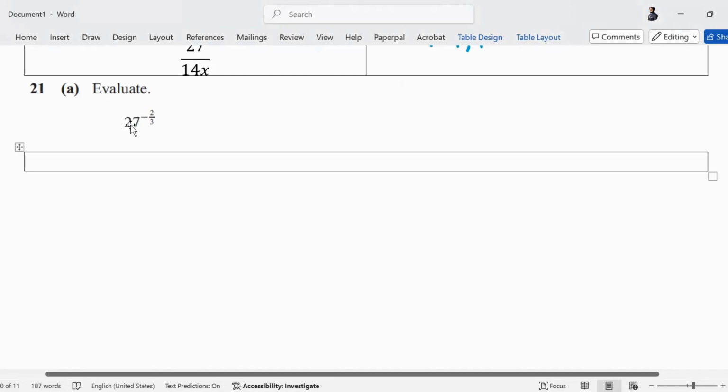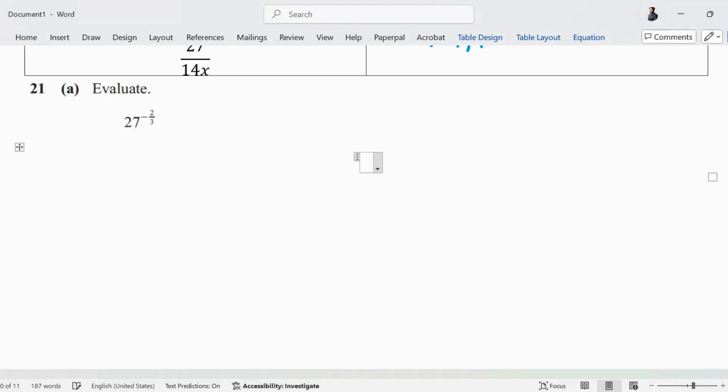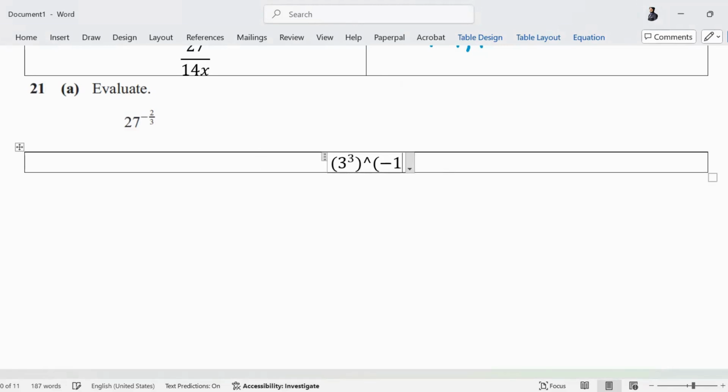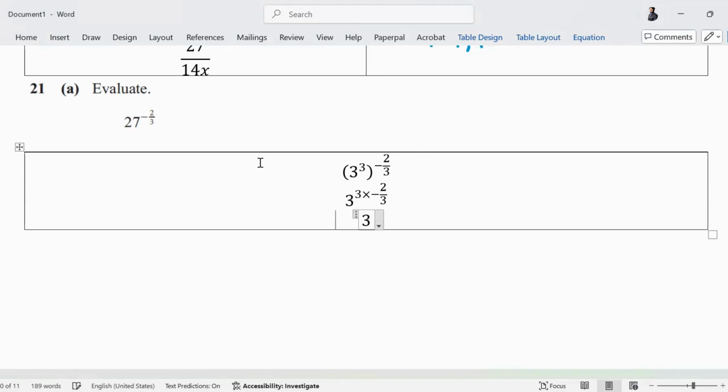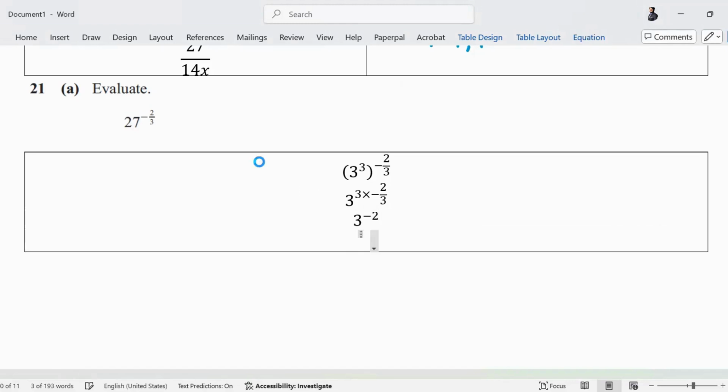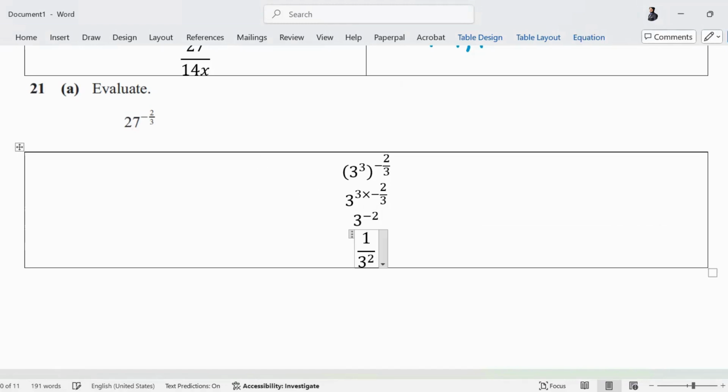The approach to such questions is making prime bases. 27 ko if you write as a base of 3, you can write it as 3 cube and it will have a power -2 upon 3. When you multiply the powers, the 3 multiplied by -2 upon 3, and 3 ended up getting a power as -2. I'll take it in the denominator and the sign on the power will change.